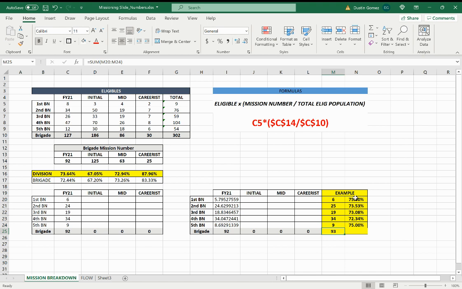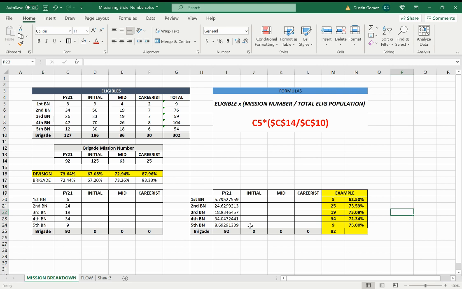This is without me even looking at any of these percentages, and I'll talk about this in a little bit. I can just look, and as a senior, I know my battalions, I know the career counselors, and I can say, okay, I know that 1st Battalion doesn't have the population, so I'm going to take 1 out of them and simply give them a 5, and then that would be 92, because I know that the other battalions have the population and are stronger battalions that will make up that number.